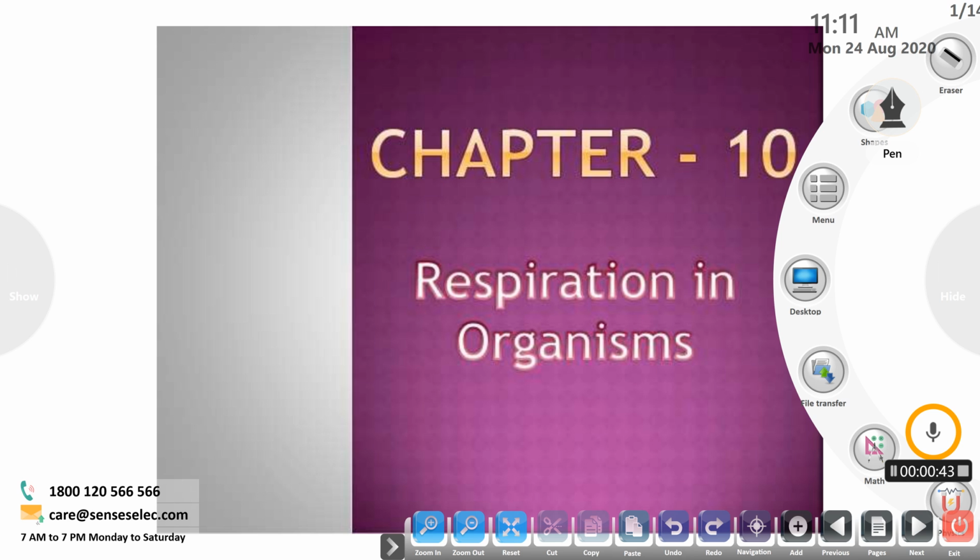To perform these functions, the cell needs energy. So where does this energy come from? This energy comes from the food we eat, because the food has stored energy which is released during the process of respiration. So let us understand the process of respiration in detail.